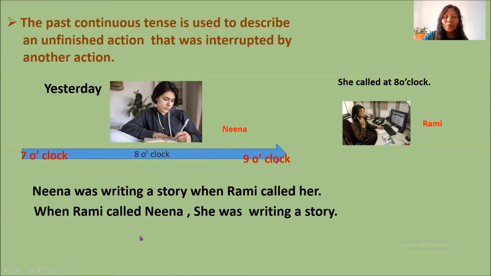When you use when in the beginning, you should put a comma here. So the question is, when she called her, what was she doing? When Romy called Nina, Nina was writing a story. So this is the unfinished action, and this is the interrupted action.